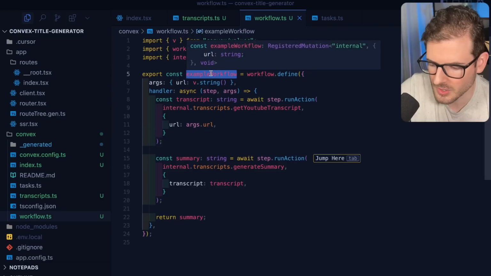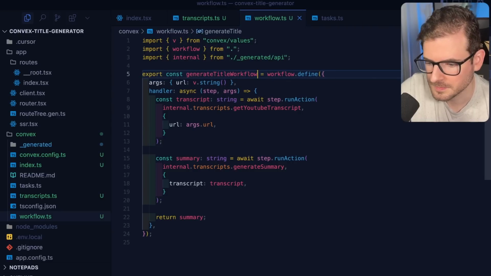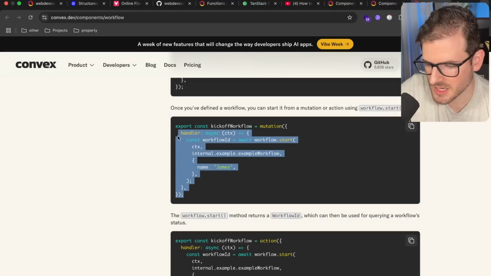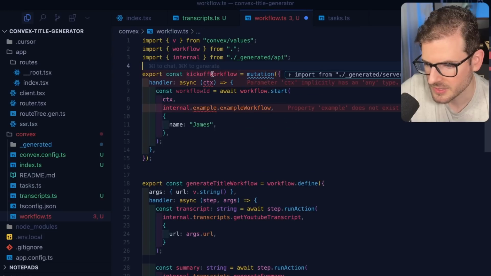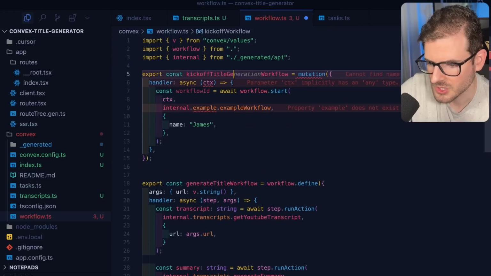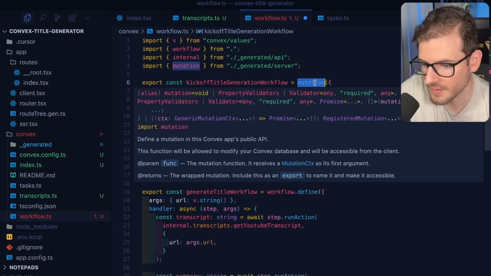If I rename it, I'm going to call it generate title workflow. And I think the very last step is you need to actually start the workflow. So I'm going to go ahead and copy this code and put it right above here. I'll say kickoff title generate workflow. And that's going to be a public mutation, so we can invoke it from the UI if we want to.